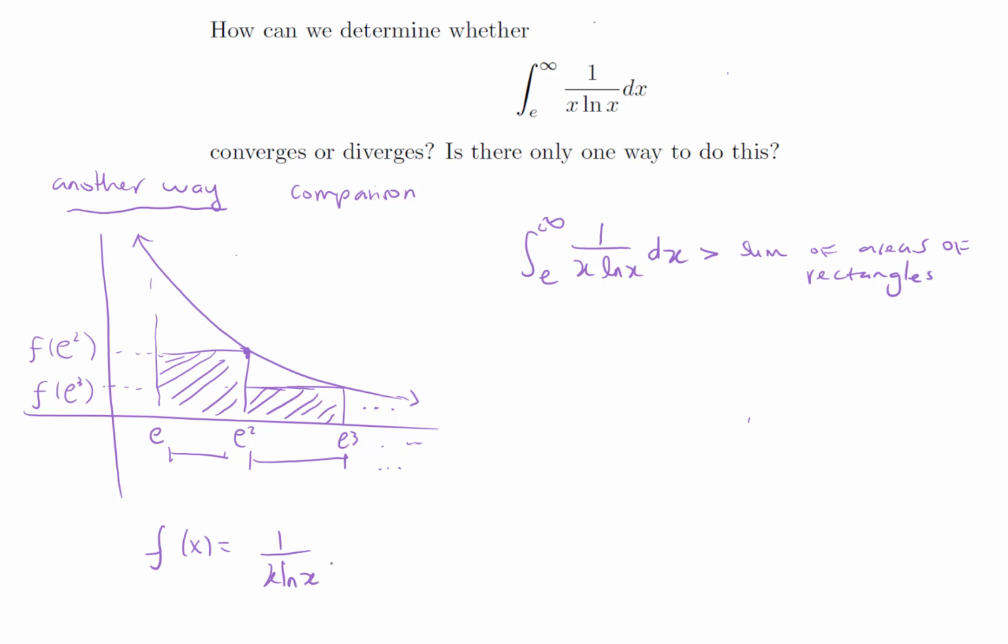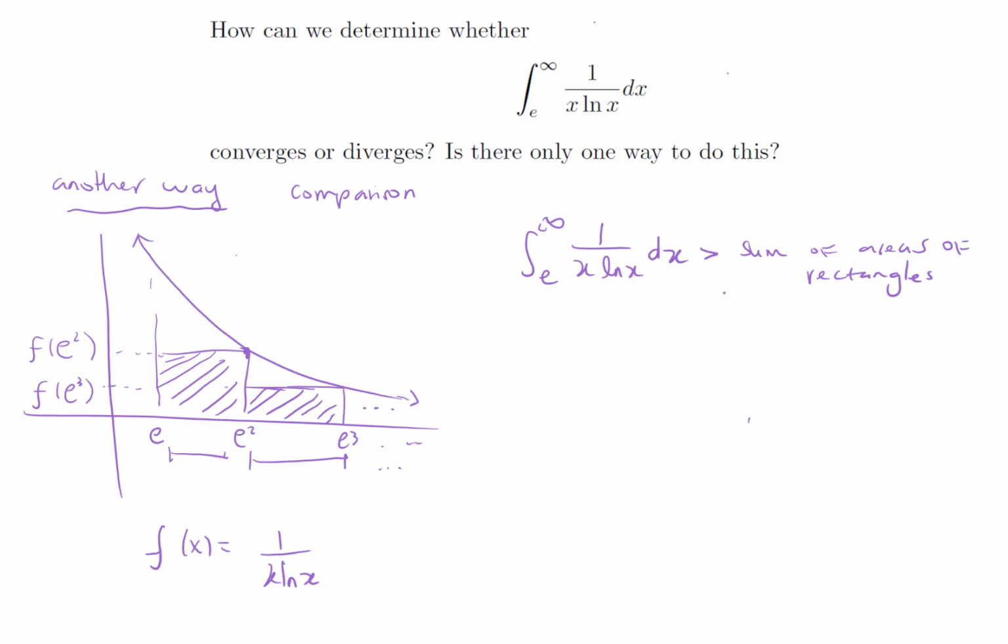Now why do we choose e squared, e cubed for x? I choose that particular value for x because the ln of powers of e gives us the powers. So ln and e will cancel out, and that will give us something nice. And as we will see, it will turn out that we'll get some nice simplification, and that will make the series on the right side very easy to deal with.